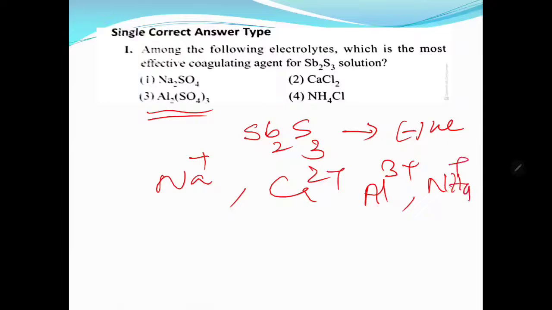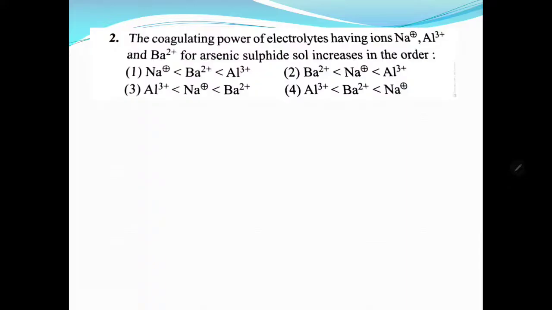This next one is about the coagulating power of the electrolytes having Na+, Al3+ and Ba2+ for arsenous sulfide, As2S3. Again, sulfide colloids are negatively charged colloids. So the power depends on the cation: Al3+ is more effective than the barium ion, and barium is greater than sodium. The question asks about coagulating power being more, so 1 is correct.